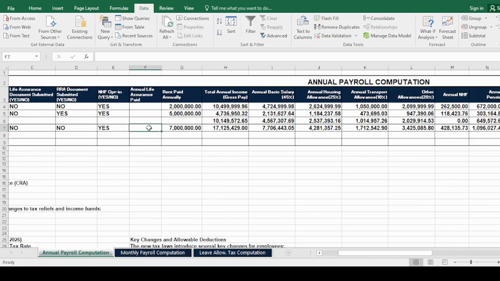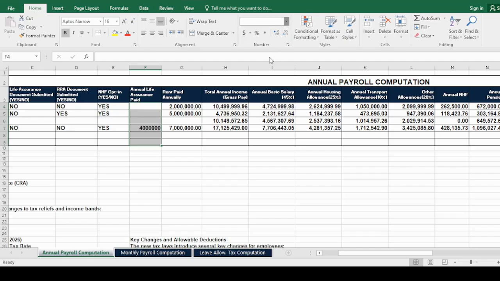Let's indicate, for instance, the employee paid 4 million as the annual life insurance. Let's format this also so that our table is pretty.